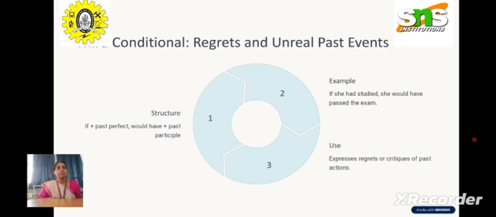And you have something called mixed conditions also, combining past and present. In a few cases, we use a present result and a past cause. In each sentence with an if condition, you have a cause and an effect. For example, if I had saved money, I would be wealthy now.